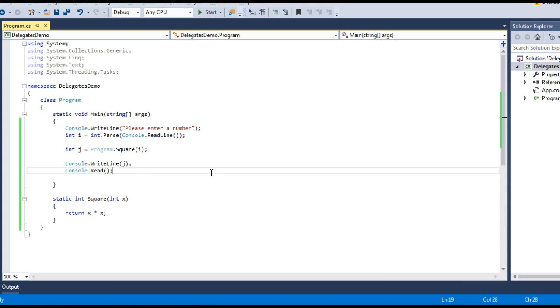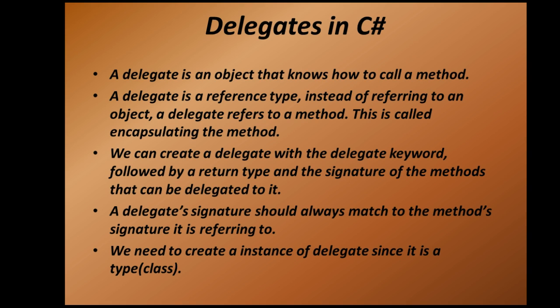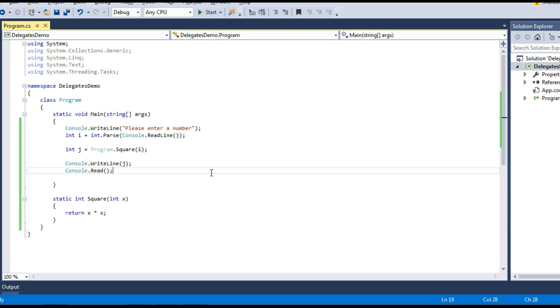Now before that, we should visit our slides for a point, and you can see the second last point. It says a delegate signature should always match the method signature it is referring to. So this is a very important point. If you want to make a delegate, then you need to match its signature to the method that it will be pointing to. Also, you can see the point above that we can create a delegate with the delegate keyword followed by a return type and the signature of methods that can be delegated to it. So let's try to put these points into action.